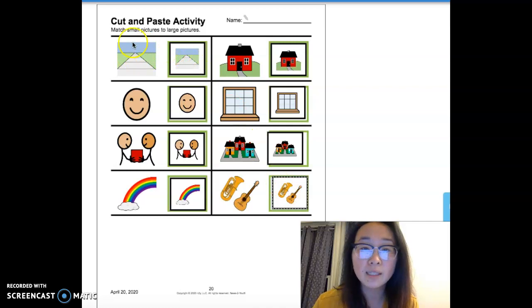So we found sidewalk, happiness, share, rainbow, home, window, neighborhood, and music.